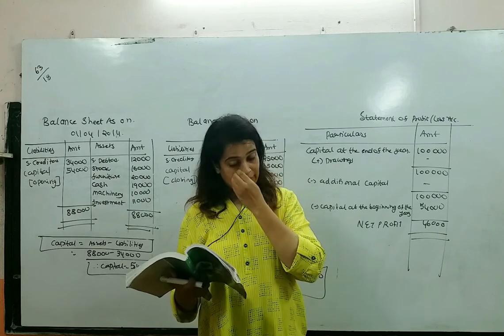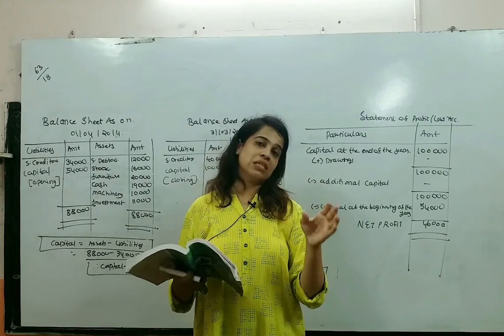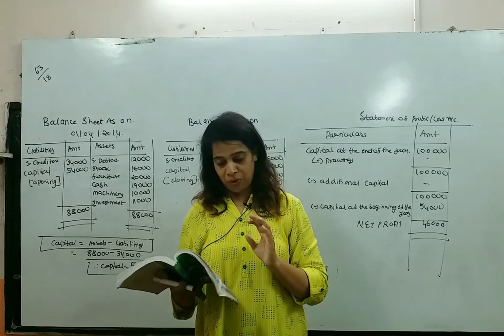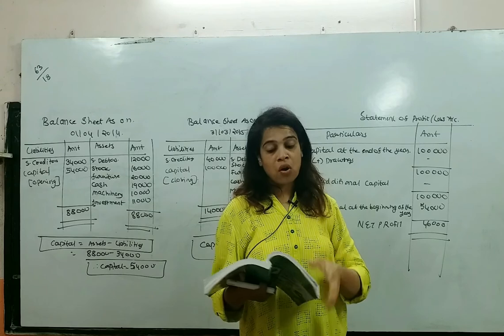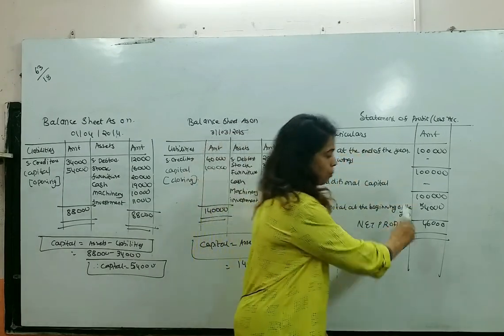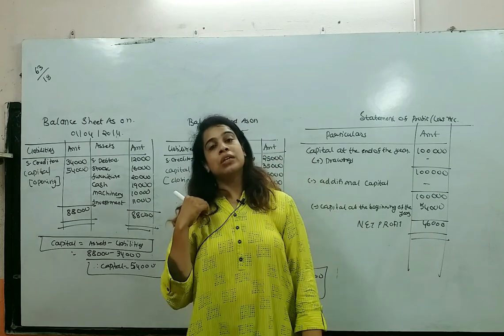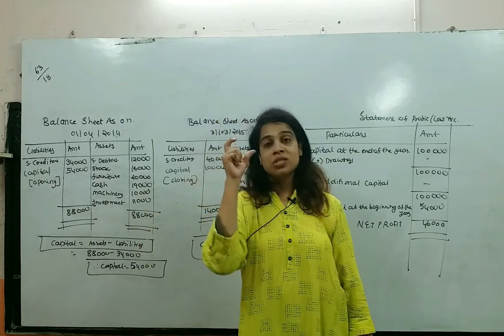And then what have they said? Find out net profit. Obviously you will get one amount as net profit, and also show the allocation of profit between them. What does it mean? After getting net profit, one working note you need to prepare to show how much amount they are going to get.